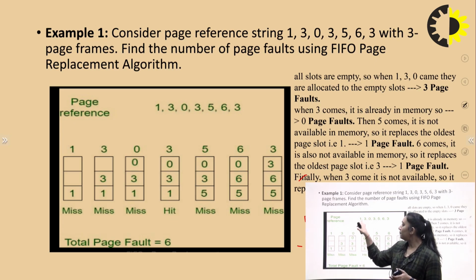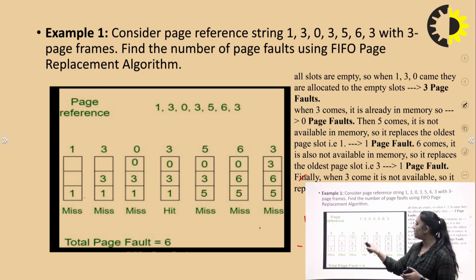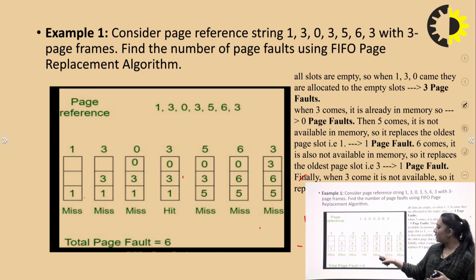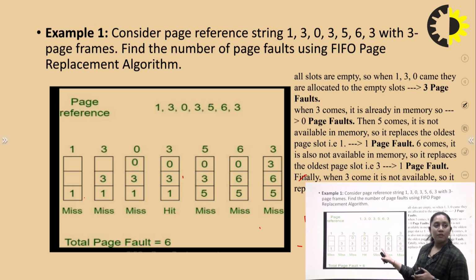So we place the first page in the first segment, then 3 in the second segment, then in the third segment we place the 0. The next one, the 3, is already present, so we hit. The next, the 5, is not present, so we replace using first in first out. The first page reference sits at the first place, which is 1, so we replace the 1 with the 5. So the next one is the 6.